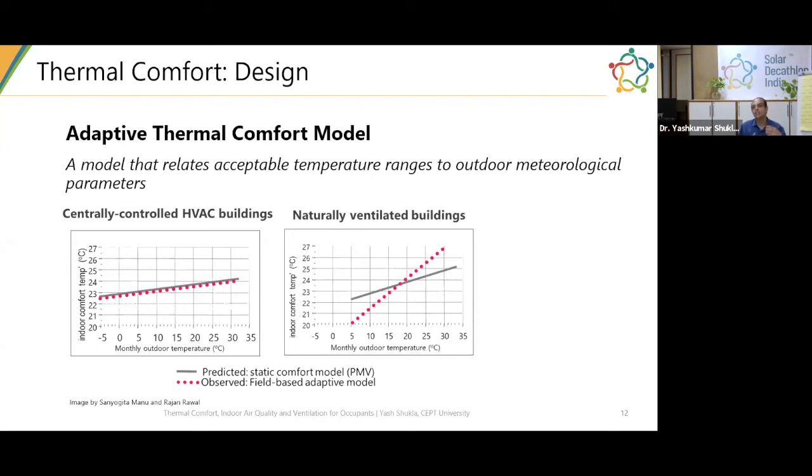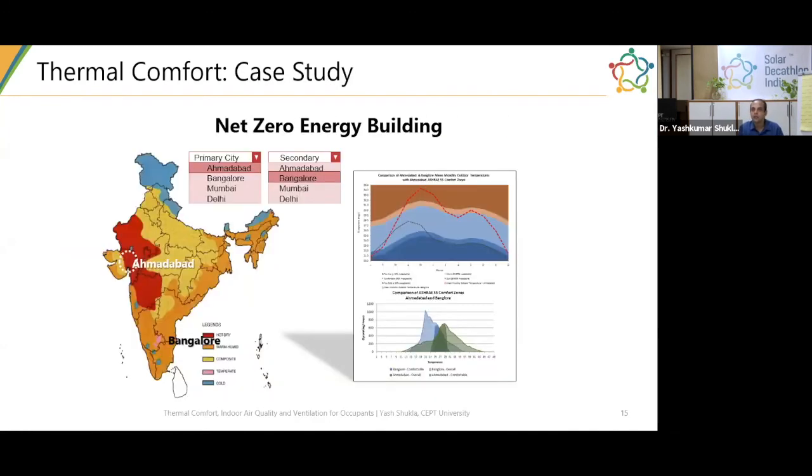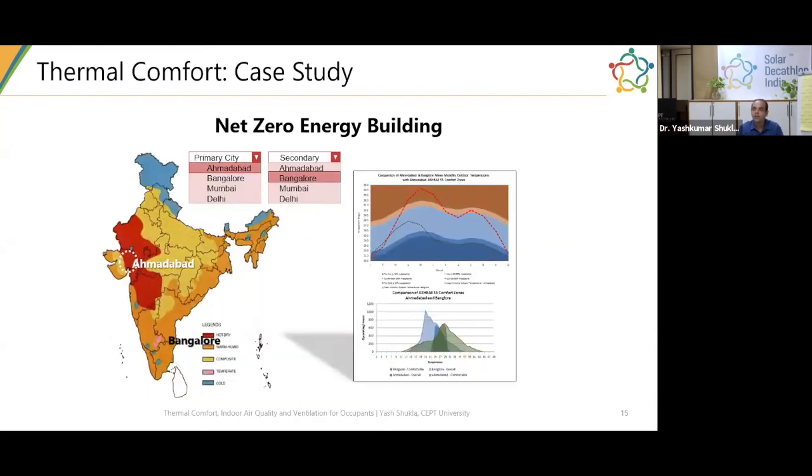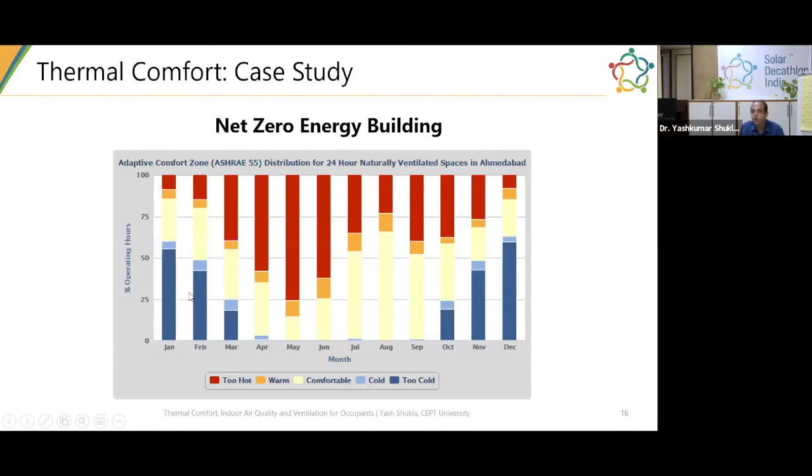Those are simple Excel-based tools or simple online tools where you can fit in the information, which is already the climatic data of Ahmedabad, and it will extract out something like this directly for you. But if you want to know in more detail, it's a simple method: you determine what is a comfortable temperature based on a graph like this. On the right side, this graph tells you what a comfortable temperature is. You see what the outdoor condition is at that point, and based on that you determine whether it falls under the cold or warm range.